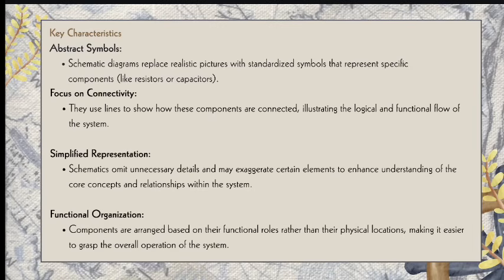These schematic diagrams are simplified two-dimensional visual representations of a system that use standardized graphic symbols to show the connectivity and functionality between its components rather than their physical layout.